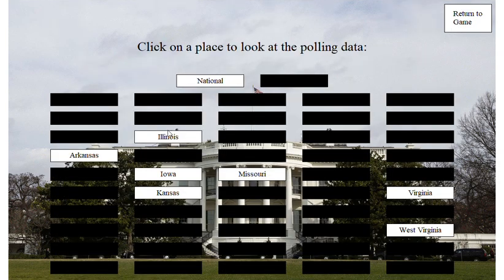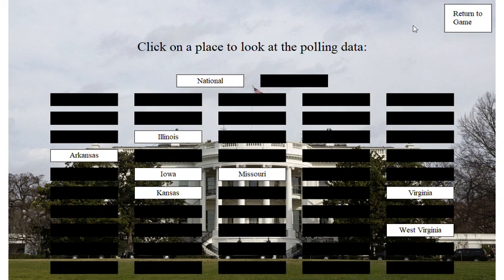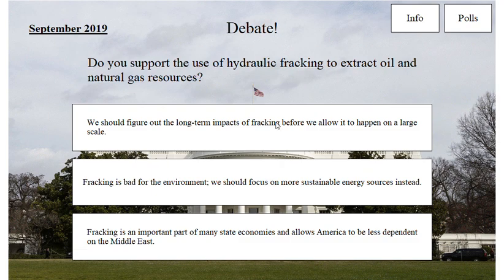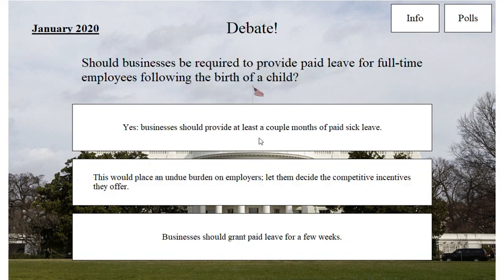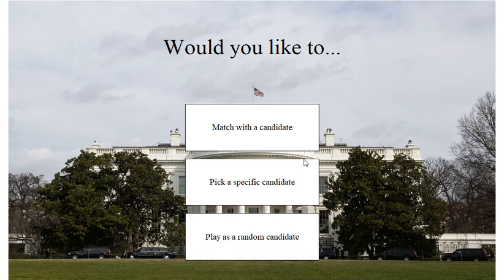I'm going to pause though. All of these now, the polling data is available, so I can look at Kansas, for example. I'm not doing so well there, but hopefully I'll do better. Return to game. Let's just click through a bunch of these. All right, and it turns out that Ben Sasse won. That makes sense because I was not doing so well against him and I clicked around randomly. Let's go back though. We'll try again.